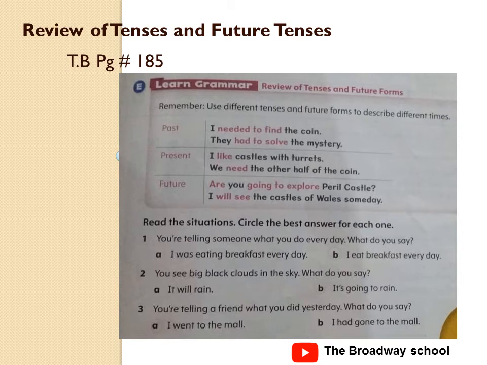Read the situations, circle the best answer for each one. You are telling someone what you do every day. What do you say? Yes, I was eating breakfast every day, or I eat breakfast every day. Obviously we will answer in the present tense. I eat breakfast every day. Next is, you see big black clouds in the sky. What do you say? It will rain or it's going to rain? Yes, it's going to rain.